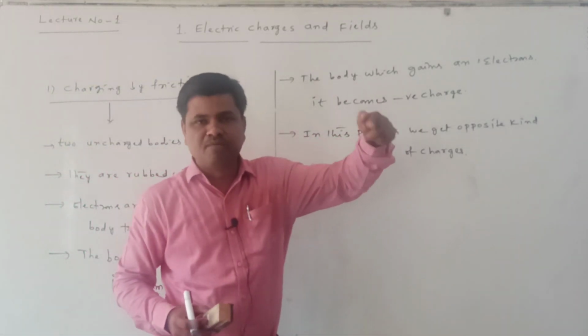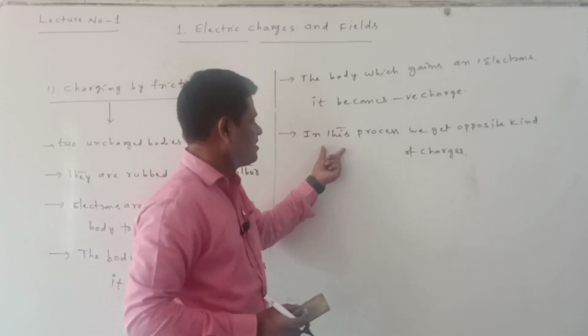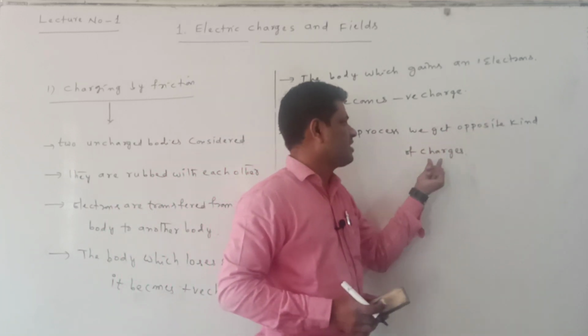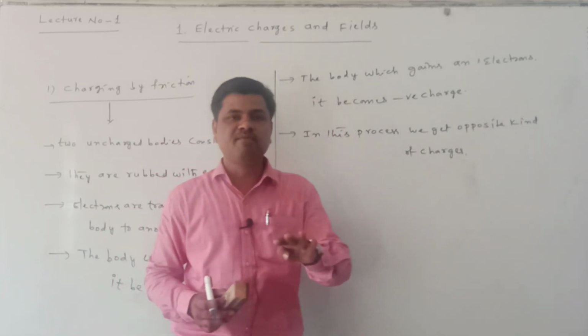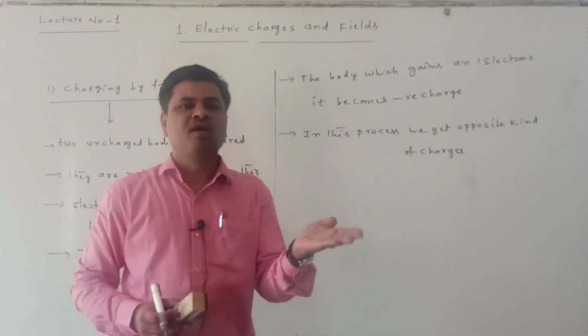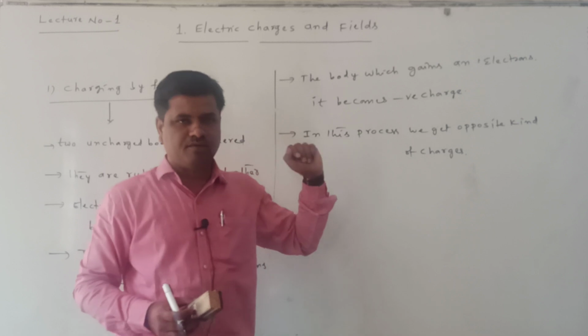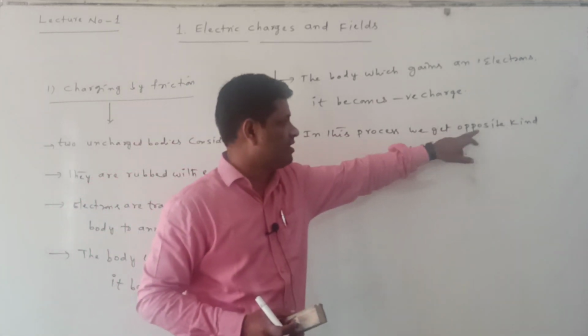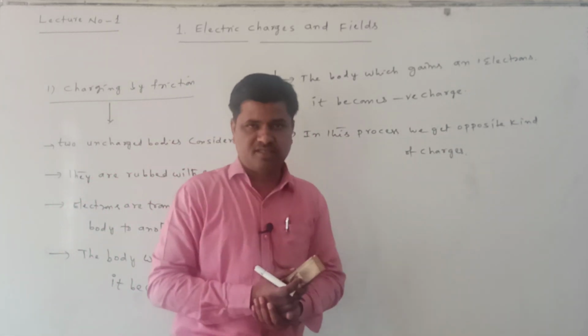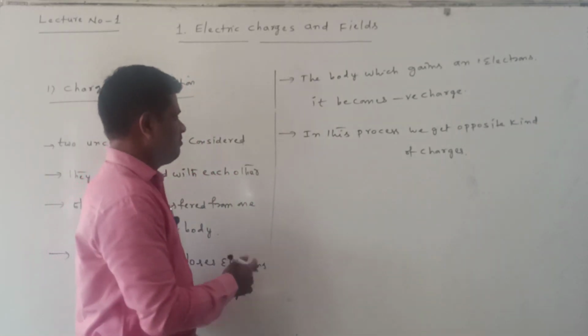One body becomes positive, another body becomes negative, which means in this process we get the opposite kind of charges, not the same kind. Same means negative, negative or positive, positive. Opposite means one is positive, another one is negative. So in this process we get the opposite kind of charges. Right? Now in this method,